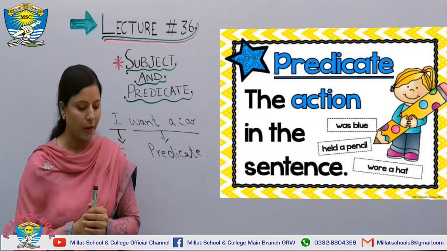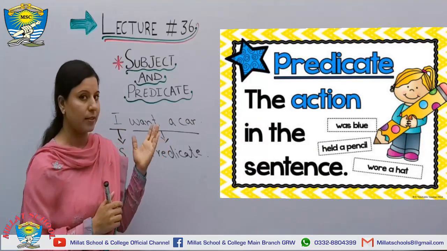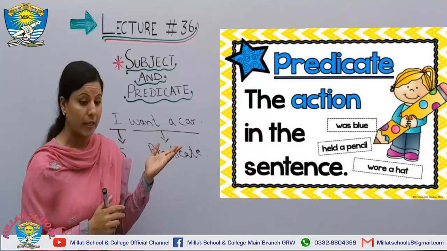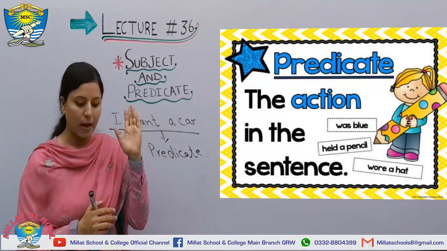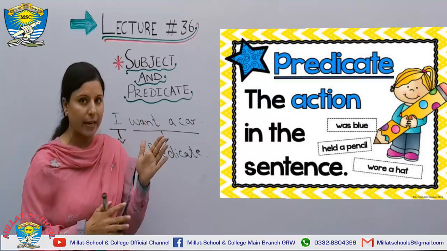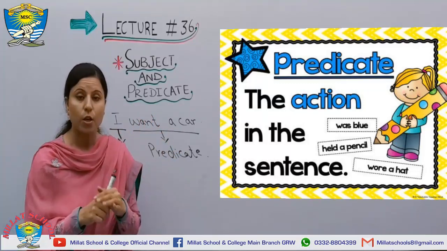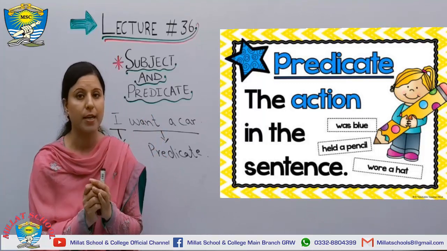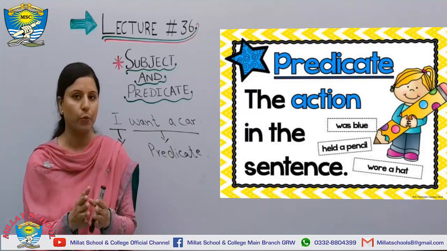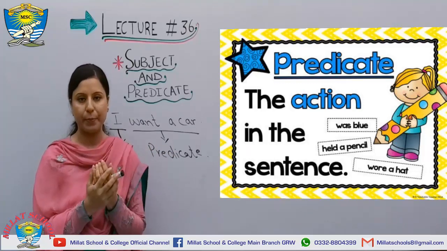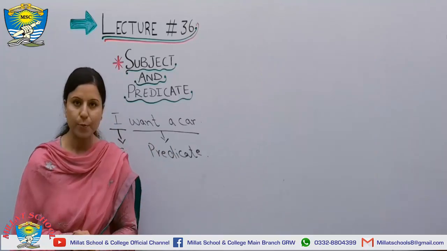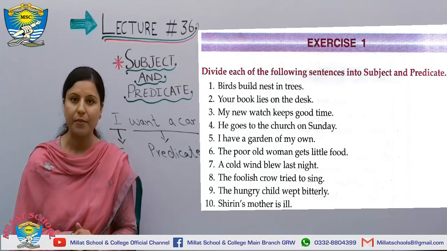Let's see. In this picture, the action in the sentence is your predicate. Was blue, held a pencil, wore a hat, what are these? Your predicates. So this revision task has been done just for you. So be careful about doing more and more examples. So let's move to page number 207.